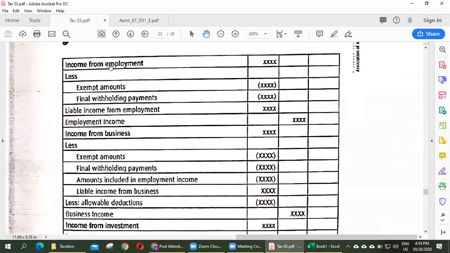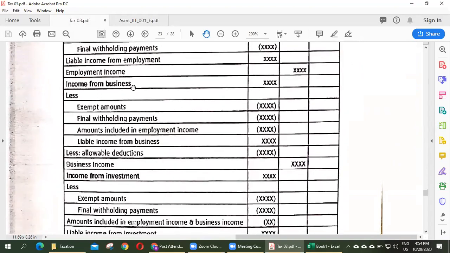Yeah, it is a detailed form. Income from employment minus exempt amount, final withholding payment, and final income, so liable income from employment. Total of these equals employment income.